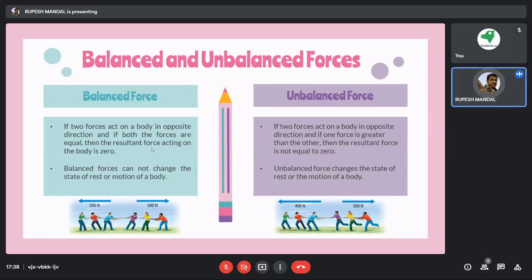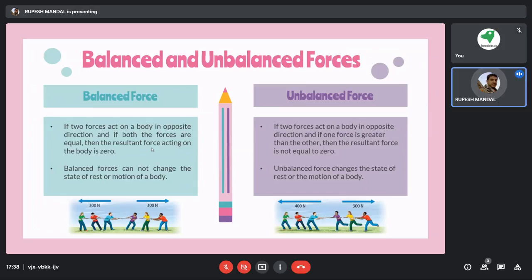So in the picture you can see at the bottom that the same six people are there, and the people on the left hand side are pulling the rope with a larger force. And for your information, the unit of force is called Newton. That's why 400 N and 300 N is written.